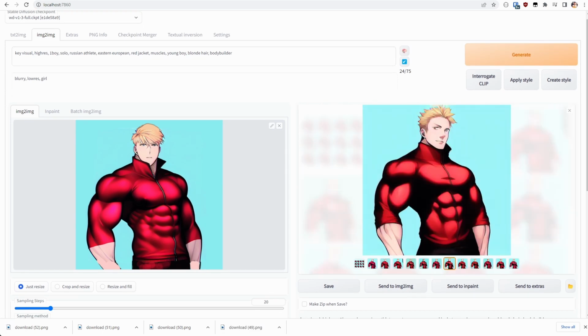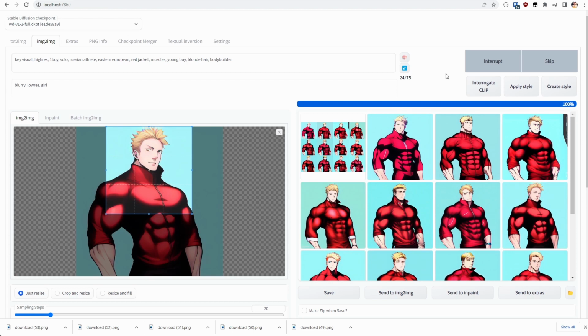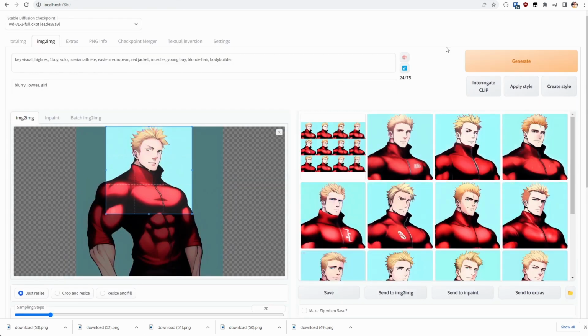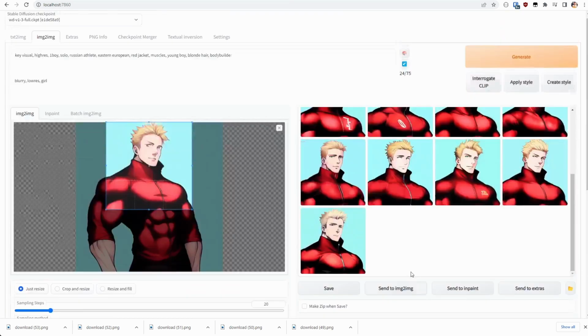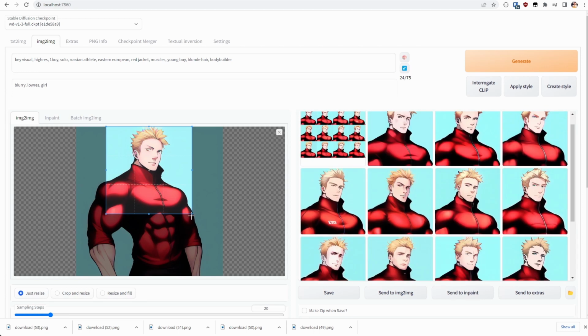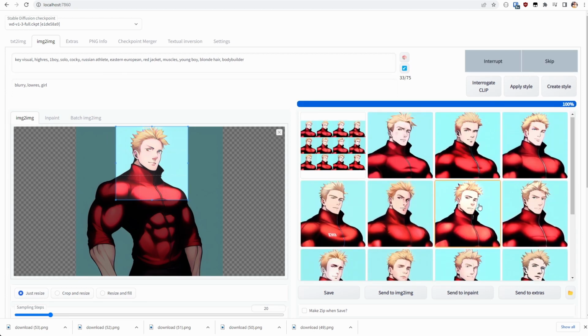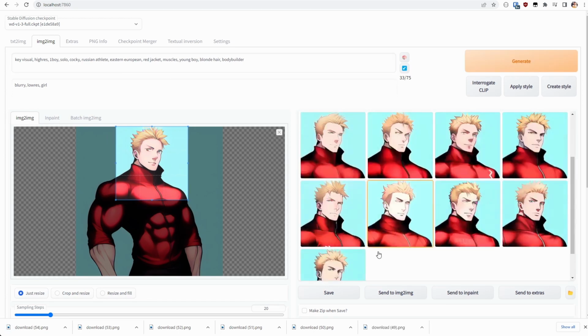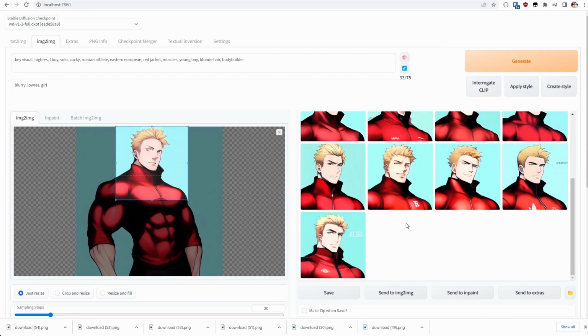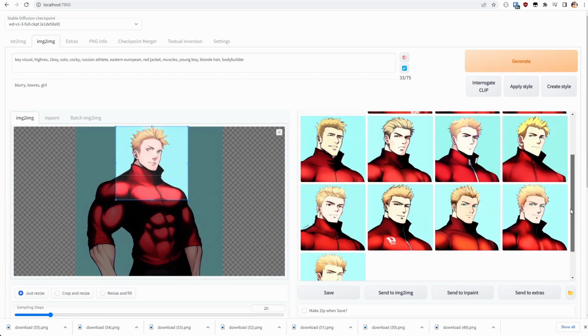Right, well that's enough about what I was thinking of the character. Obviously I haven't spent a lot of time thinking about it, but they were just some of the ideas I had while I was working through this process. So as you can see, I just started with text to image, created a prompt, set up the negative prompt, and then just went through some generations.